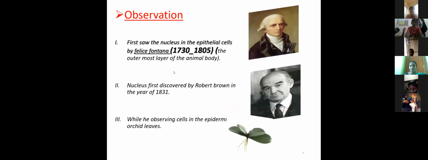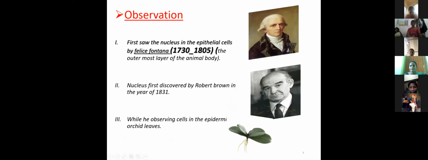This is the RBC. This is the phloem sieve tube. They do not have a nucleus.